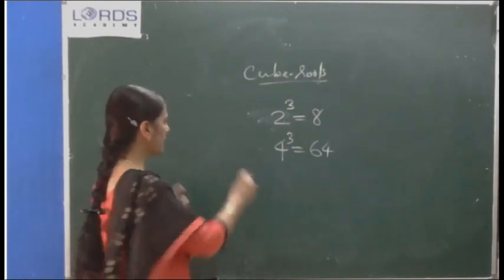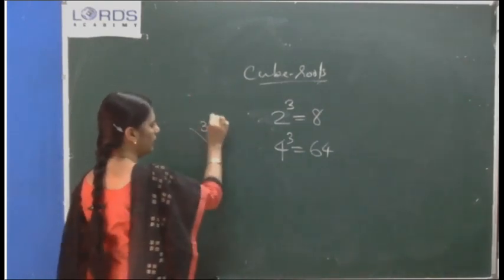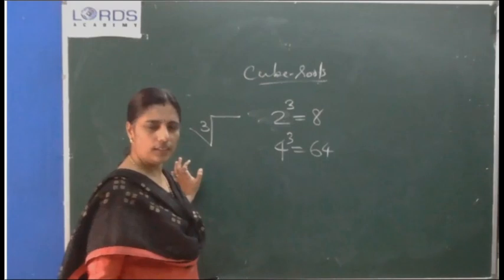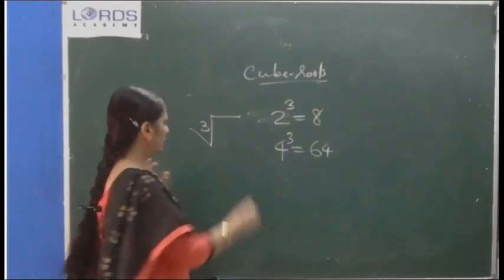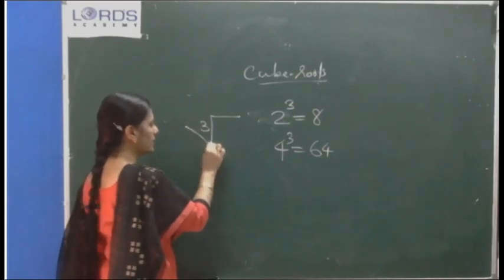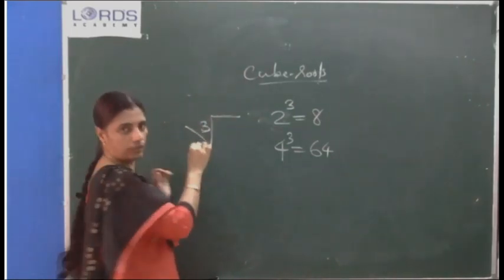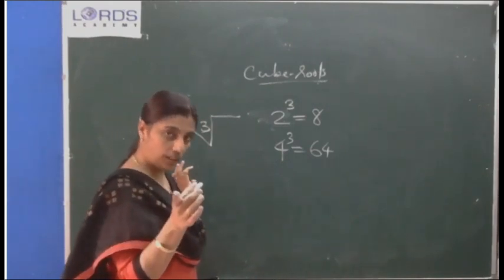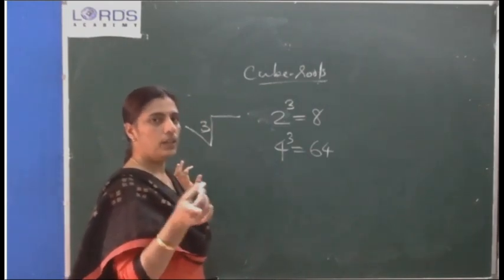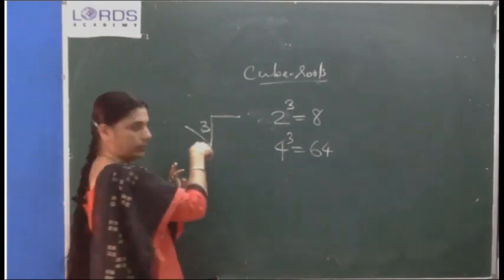And the radical sign, how to express, I think that we have discussed in the last class. Inside the radical sign you write the number. If it is cube root, 3. If it is square root, 2. For square root we were not writing, but you should actually. If it is fourth root, here you will write 4. Okay.